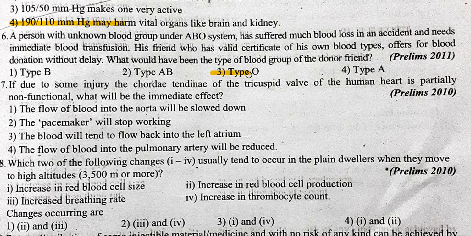If due to some injury the cardiac muscle of the tricuspid valve of the human heart is partially non-functional, what will be the immediate effect? The flow of blood into the pulmonary artery will be reduced. Option 4.